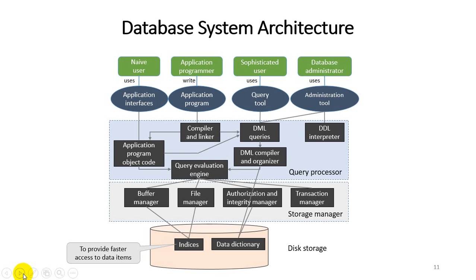Let's take an example. If we want to find 10 units in our book and we want to go directly to unit number 7, we use the index. So we perform faster access of unit number 7 with the help of the index. We can directly go to the particular page number. The same thing happens in a database management system. If you want to locate so much data, but you find faster access to particular data, the indices will help to give a faster response to a user request.